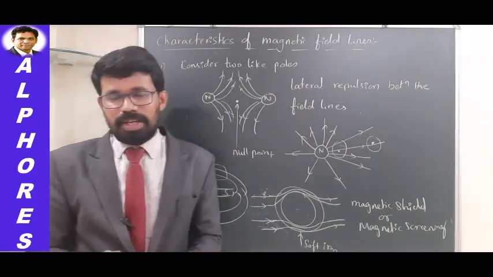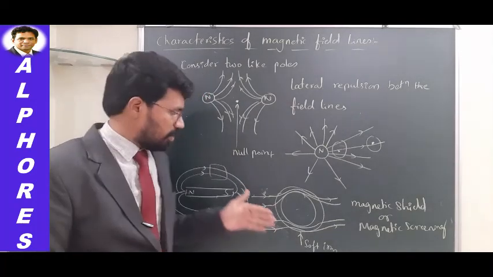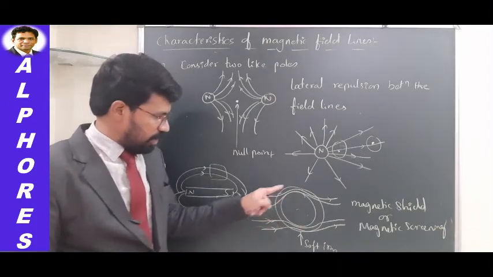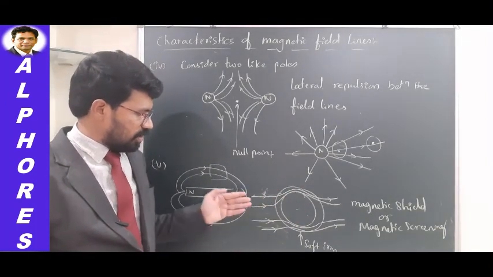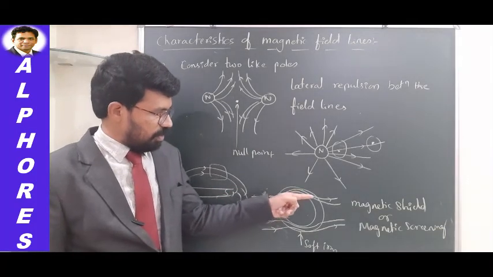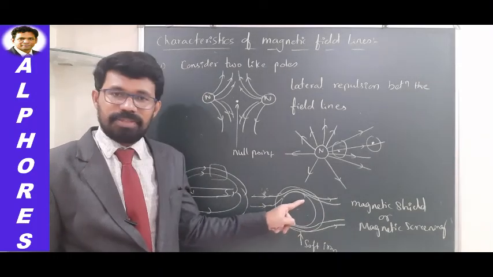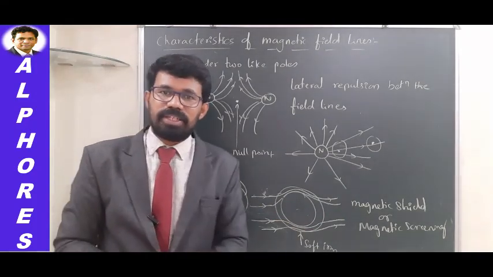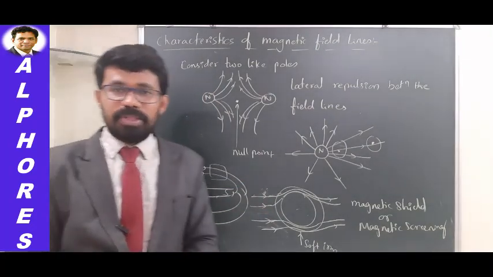This is what happens with all the magnetic materials. Field lines prefer to pass through the magnetic material. And if you take this ring-shaped magnetic structure, and field lines enter parallelly like this, they prefer to pass through the material of the ring, not through this region. So this region is completely free from the magnetic field. That's how the characteristics of a magnetic field can be understood.